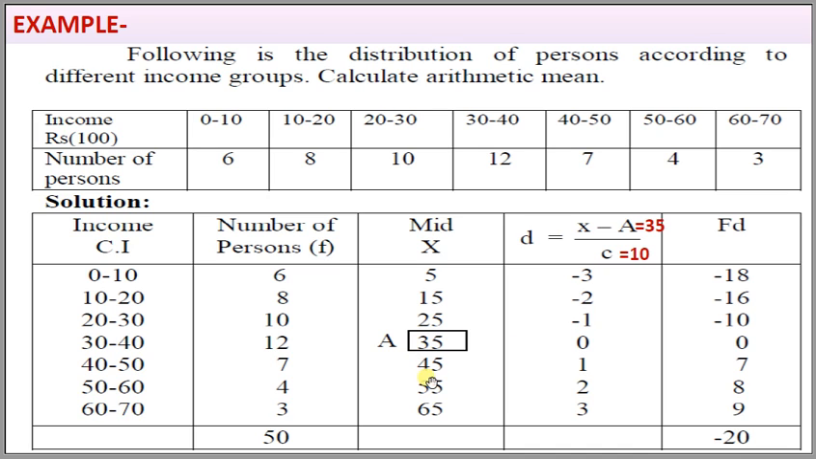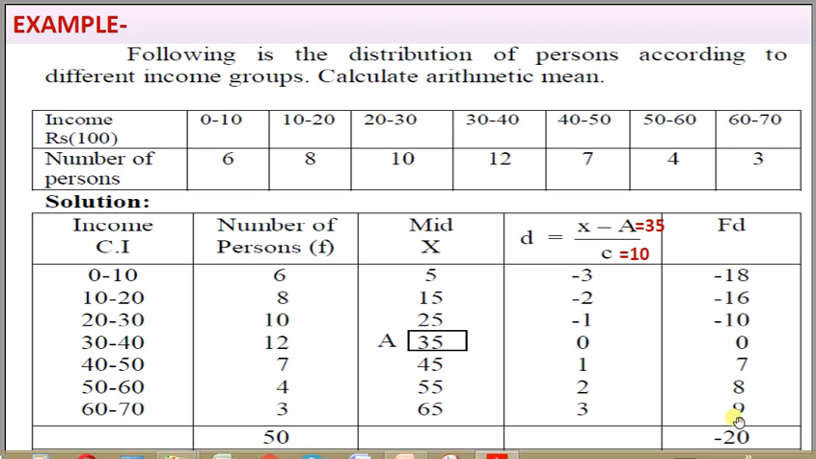35 minus 35 is again 0. 45 minus 35 is 10, and 10 divided by 10 is 1. 55 minus 35 is 20, and 20 divided by 10 is 2. 65 minus 35 is 30, and 30 divided by 10 is 3. These are the di values. If you multiply these di with fi values, 6 into minus 3 is minus 18, 8 into minus 2 is minus 16, 10 into minus 1 is minus 10, 12 into 0 is 0, 7 into 1 is 7, 4 into 2 is 8, and 3 into 3 is 9.